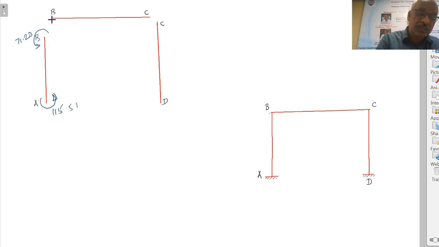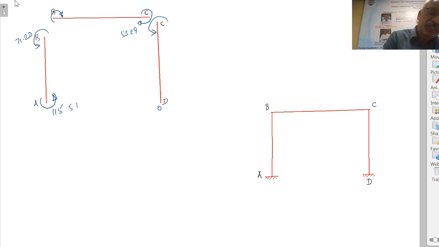This is plus 71.20, and this is plus 53.29, and this is minus 53.29, and this is 0.